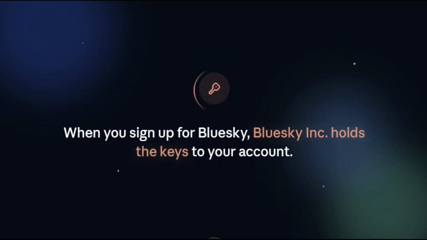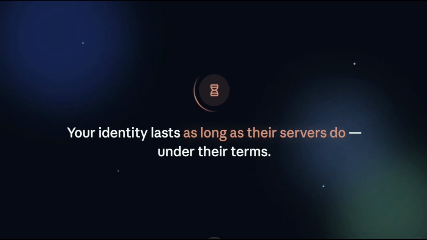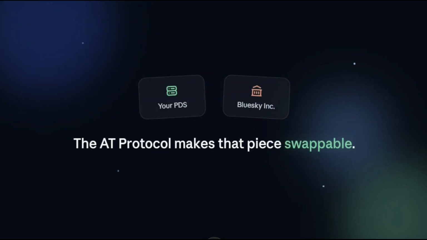When you sign into Bluesky the normal way, Bluesky Inc. is the one actually holding the keys to your account. Your posts, your follows, and the private cryptographic keys that prove this is really you all live on servers that Bluesky operates and controls, not you. That's fine for most people, but it means your identity only exists as long as Bluesky's servers do and under Bluesky's terms. The AT protocol was built specifically so that piece is swappable.